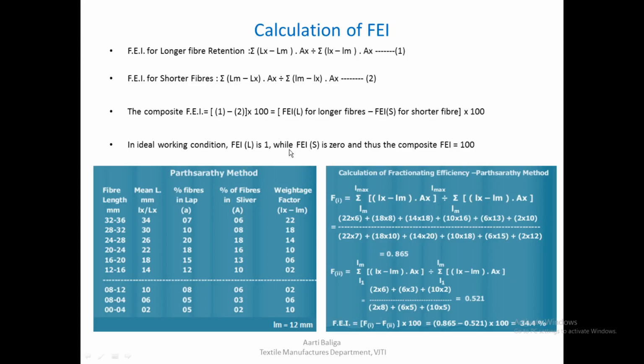So calculation of fractionating efficiency index in this manner would actually tell us not only the percentage. As we have seen earlier, the noil levels are not a very good indicator of comber performance. Along with noil percentage levels, we also need to know how the quality of the noil is affected, or how the comber is able to treat those fibers. So if you have both these figures, noil level as well as the fractionating efficiency, we can evaluate the comber performance and get a comprehensive view of how the comber has performed, both in terms of level as well as quality of the noil that is removed.